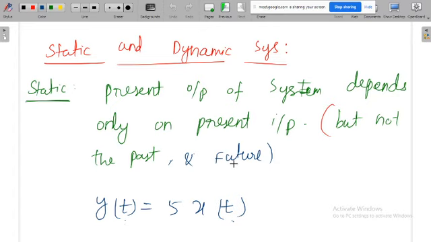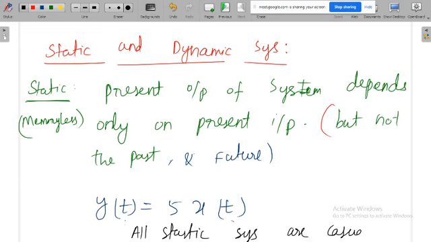And because of this nature, present output depends only on present input, another name for a static system is a memoryless system. Memoryless, because there is no need to worry about the past input and no need to worry about the future input. That's why there is no memory. The present output depends only on the present input. So a static system is also called a memoryless system. And finally, all static systems are causal.